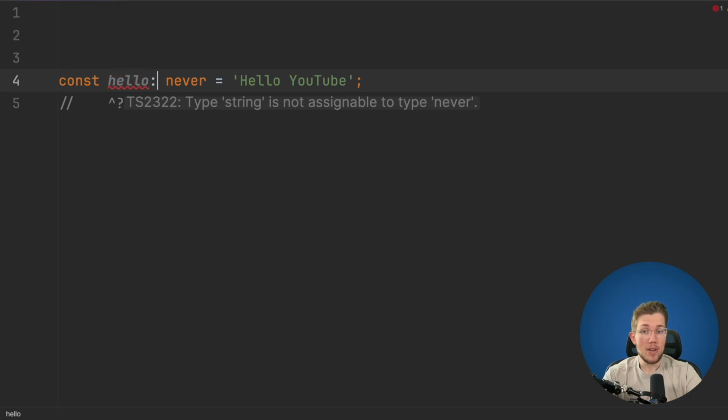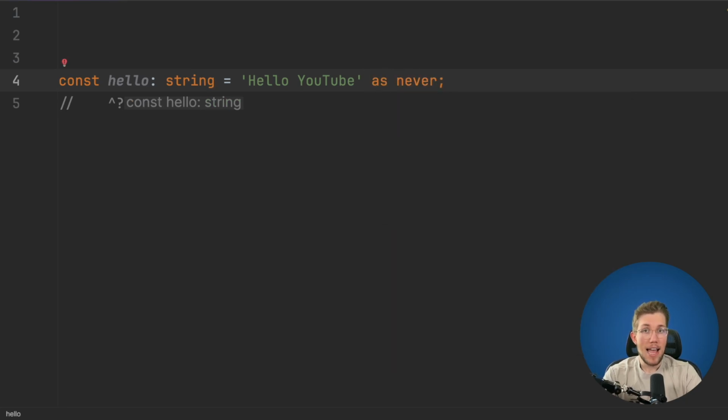But what we could do is say this here is of type string, and we could say as never, and this would work. So you maybe think, well, how can this be useful? Let's dive straight into some examples and figure this out.